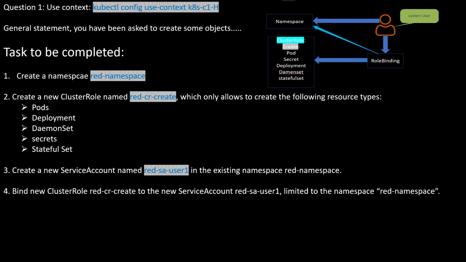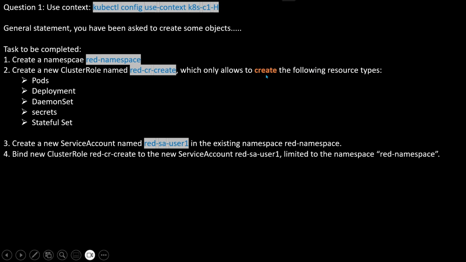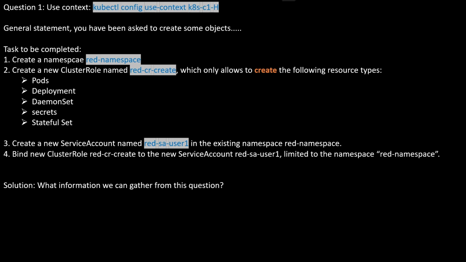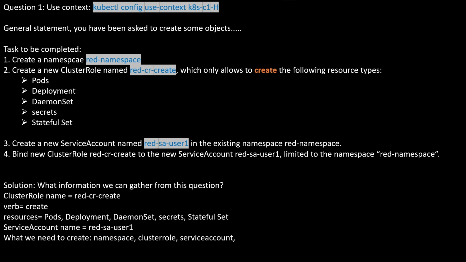And how to resolve this task? Let's have a look here. The verb is allow here. The solution is we check the question very carefully, read it twice, and get to know what information is given. The cluster role is this one. The verb is create here. Resources, what resources we need to bind here. The service account name is this. And what we need to create: namespace, cluster role, service account, and role binding.